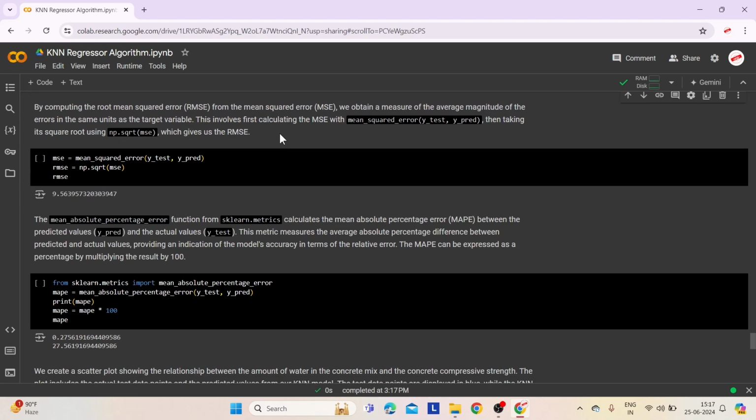By computing the root mean squared error, RMSE, from the mean squared error, MSE, we obtain a measure of the average magnitude of the errors in the same units as the target variable. This involves first calculating the MSE with mean_squared_error(ytest, ypred), then taking its square root using np.sqrt of MSE, which gives us the RMSE. This is the code of it, which outputs approximately 9.5.